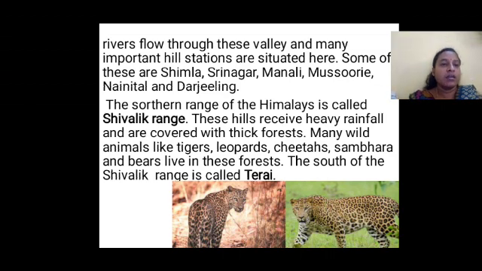Many wild animals like tigers, leopards, cheetahs, sambar and bears live in this forest. Because we have a thick forest in this range, many wild animals live there.